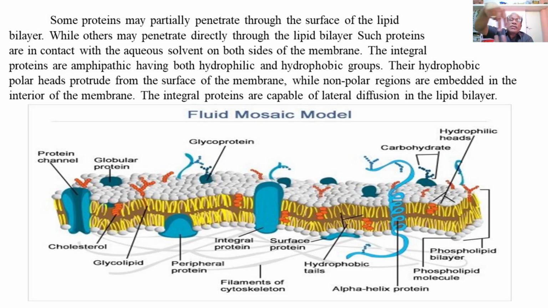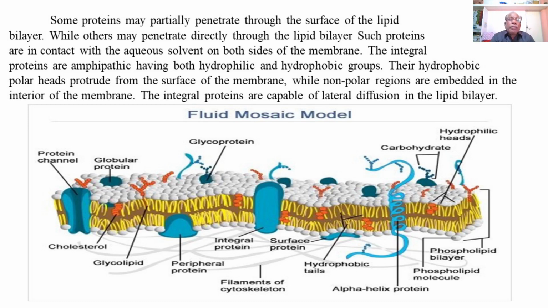In the figure, you can see there are two phospholipid layers facing opposite to one another. So, the hydrophobic tails of the phospholipid bilayer lie inside and the hydrophilic heads with a white color face the surface.